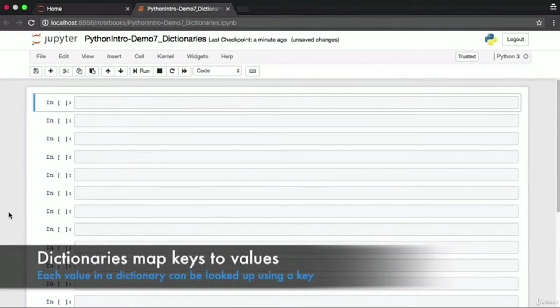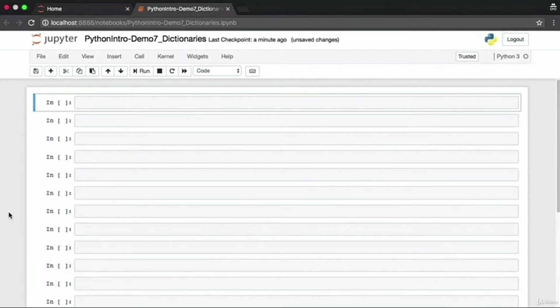Dictionaries hold key value pairs. Dictionaries can hold any kind of information. You can have primitive data types as values, you can have complex data types as values. Every value is associated with a corresponding key, and every value can be looked up using that key. If this does not make much sense to you, do not worry. That's exactly what we're going to study in this lecture.